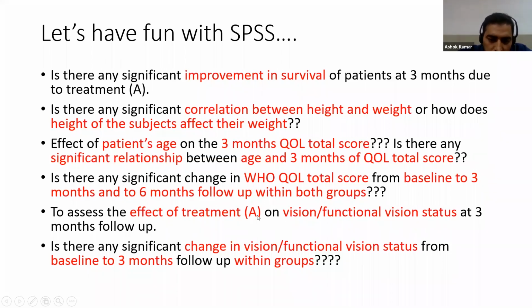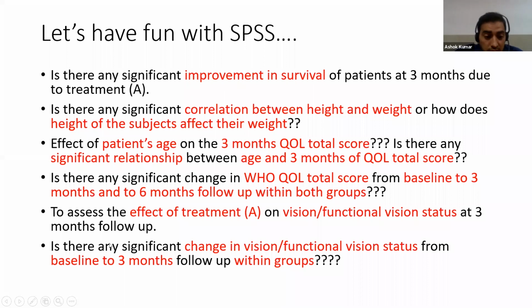Okay. To assess the effect of treatment on vision or functional vision status at 3-month follow-up. So effect of treatment, it means we have control and treatment, it's categorical, and vision or functional vision status means there is a problem or there is no problem, yes and no, also categorical. So here category and here category, then we have to use our third C, that is a chi-square test.